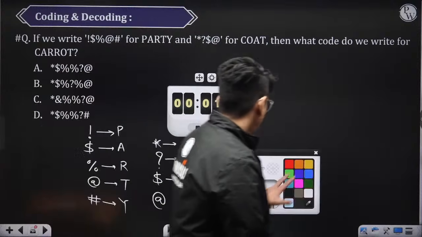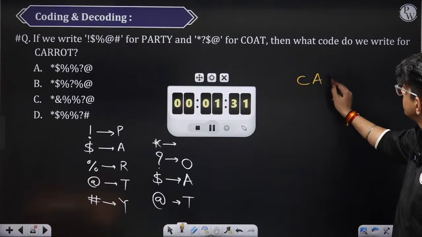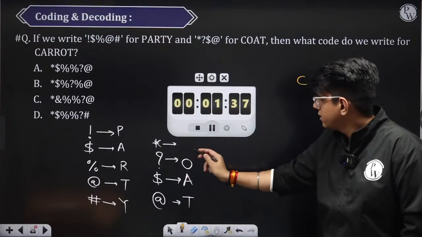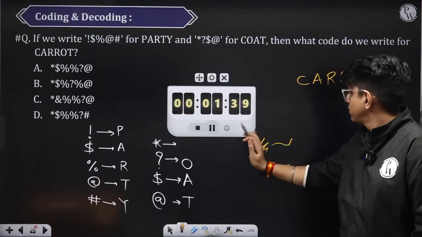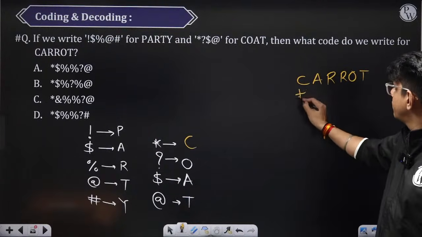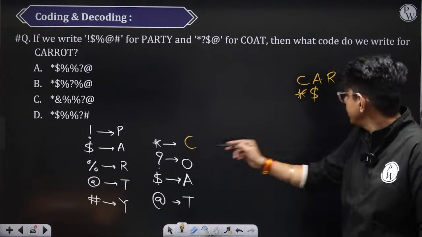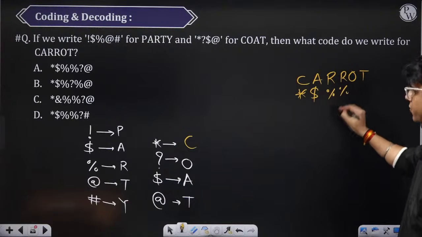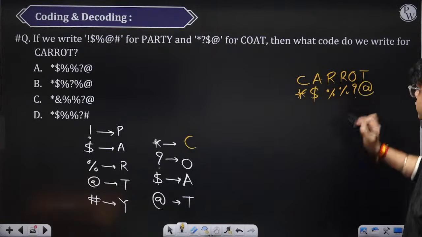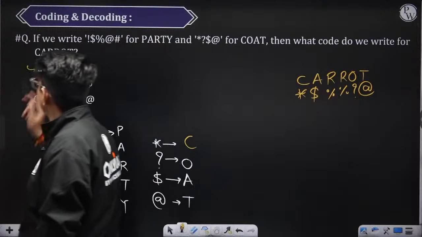Now we need to find the code for, what? Carrot. C is here, right? C is nothing but star, A is nothing but dollar, R is percentage, O is question mark, and what is T? T is at the rate. Which option? Star, dollar, percentage, question mark, at the rate. Option A. ठीक है.